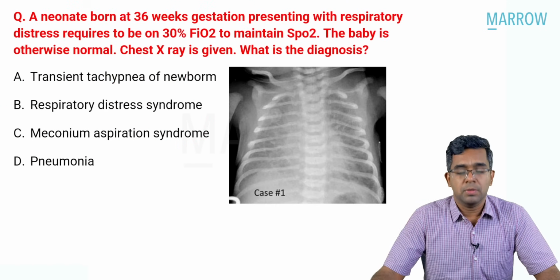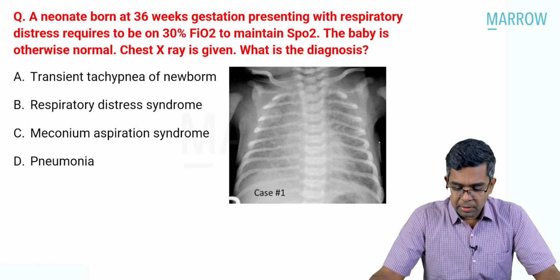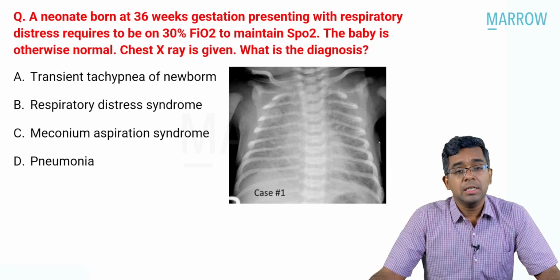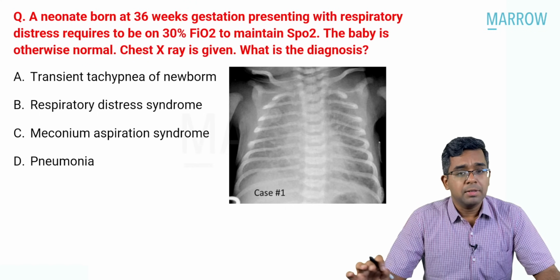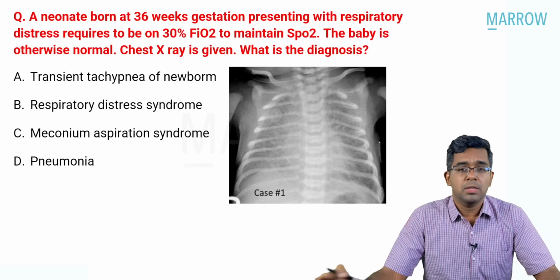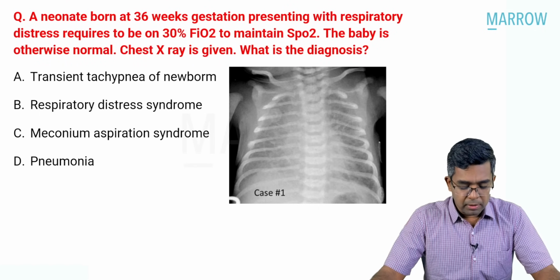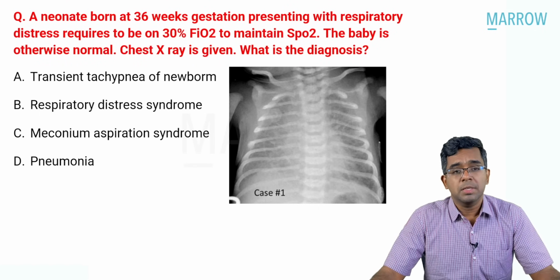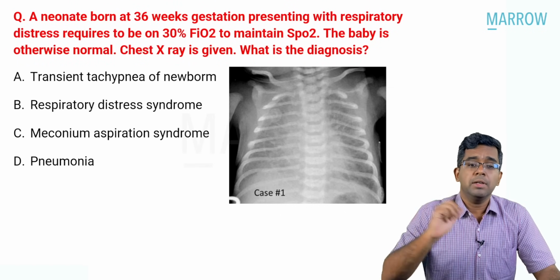Moving on to the next question. A neonate is born at 36 weeks of gestation, presenting with respiratory distress and requires 30% FiO2 to maintain the SpO2. The baby is otherwise normal. The chest X-ray is given. What is the diagnosis? If you look at the options, transient tachypnea of newborn, respiratory distress syndrome, meconium aspiration syndrome, pneumonia, all are causes of respiratory distress in a neonate, right? Then how will you decide your answer?